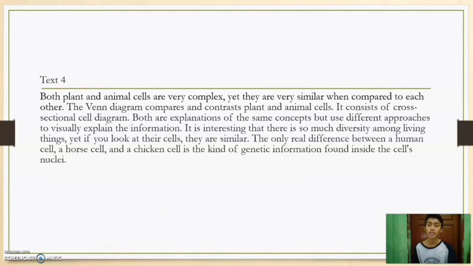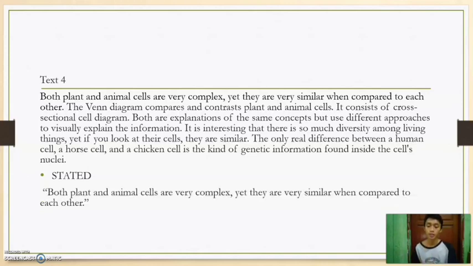And the last text, after I read this text, I think that the main idea of this text is stated. We can find it in the first sentence: both plant and animal cells are very complex, yet they are very similar when compared to each other.